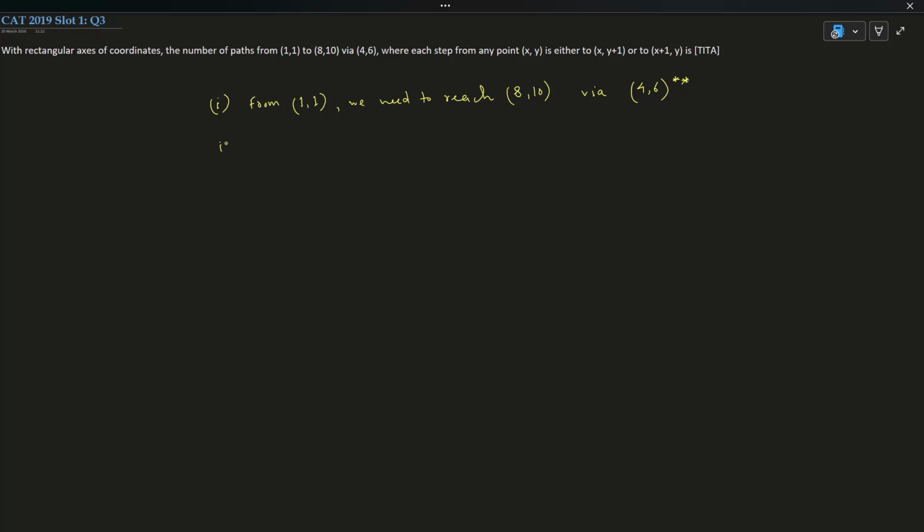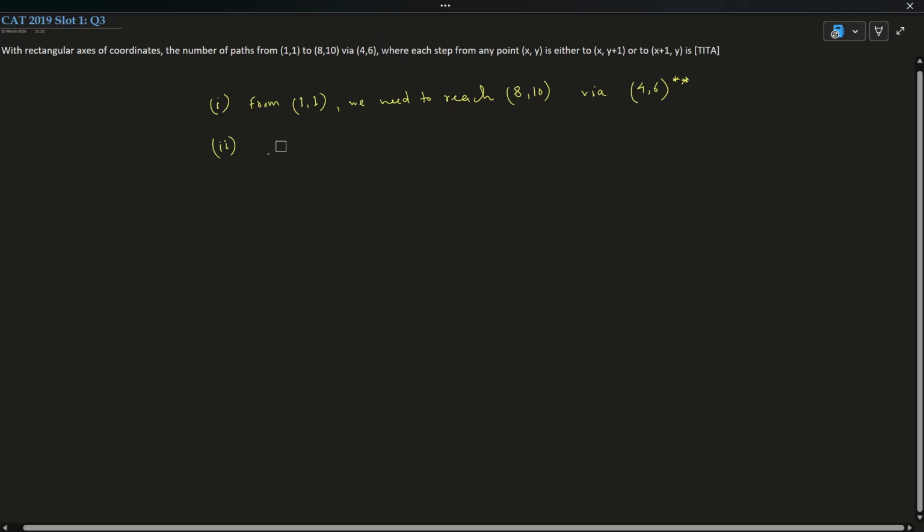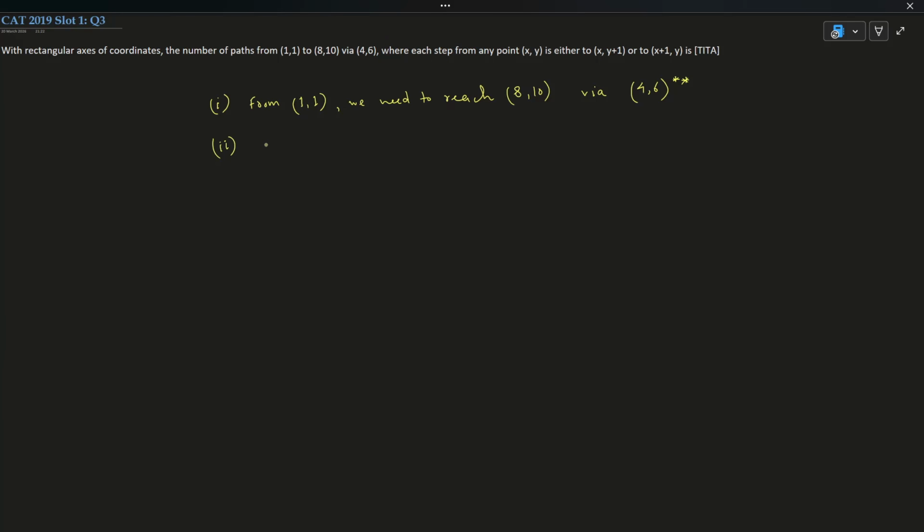Okay, what is the second condition? The second condition is that from any point x comma y you can either move to x comma y plus 1 or x plus 1 comma y. That means movement is allowed only in horizontal or vertical direction.